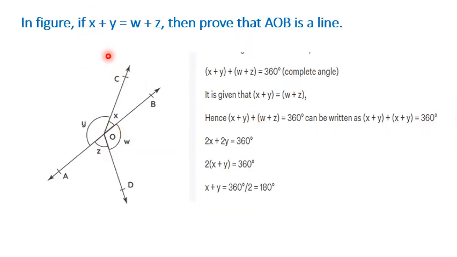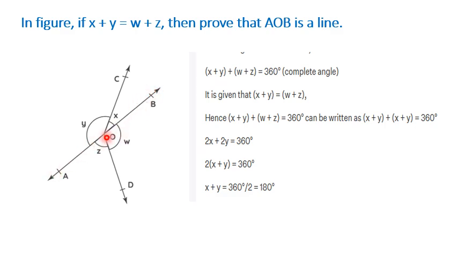In this figure, if x plus y is equal to w plus z, we need to show AOB is a straight line. So how do we proceed for this one? Whenever we have to show that a particular line is a straight line, we can define angles in a linear pair as 180 degrees. So if we can demonstrate x plus y equal to 180, or w plus z equal to 180, then AOB will be a straight line.